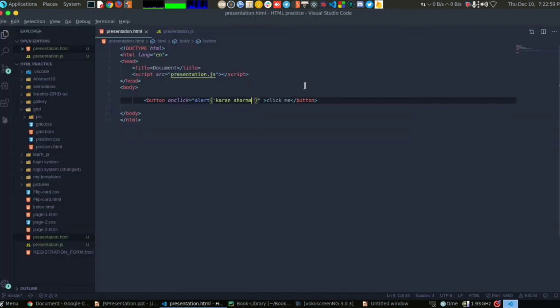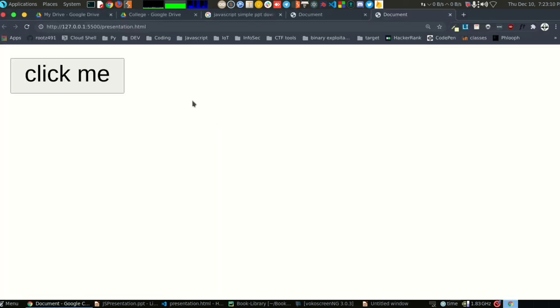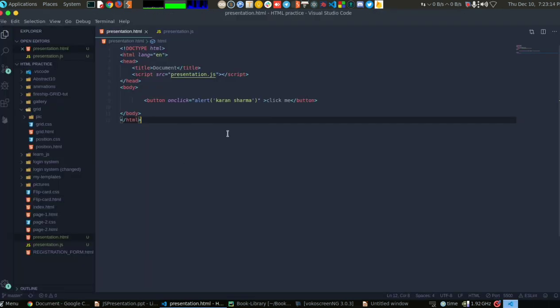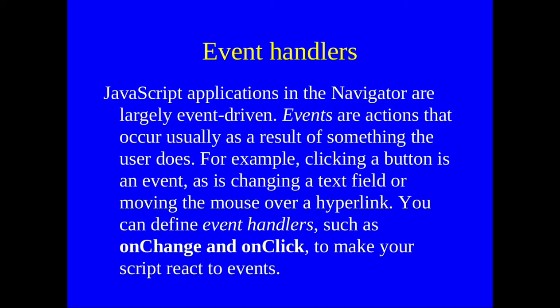JavaScript is actually a very easy language, and it lets us do many things that are actually hard to do without JavaScript. Now let's move to the presentation. I guess that's the end of it.